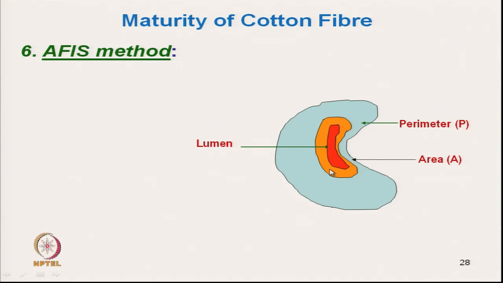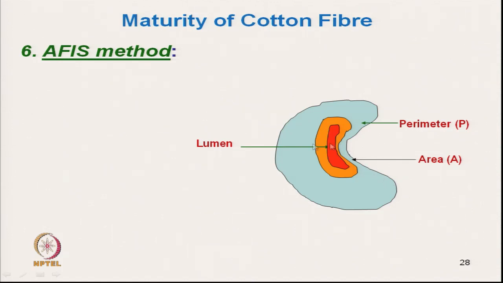Now, this one is the perimeter, and here it measures the degree of thickening. Now, what is degree of thickening? Degree of thickening is the ratio of the actual cross section to the cross section of a circle of the same perimeter. Okay. Now, for that, as we have seen, we need to first measure the cross sectional area of this fiber